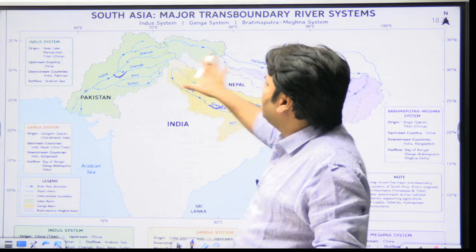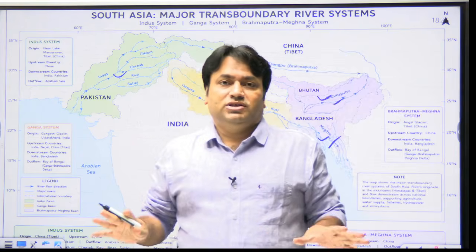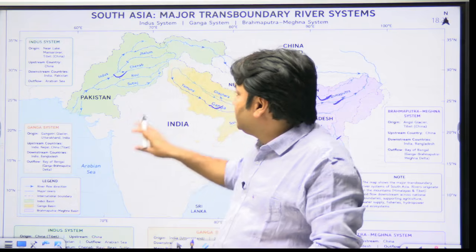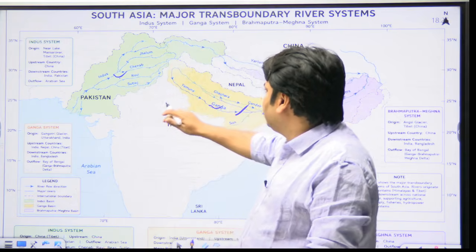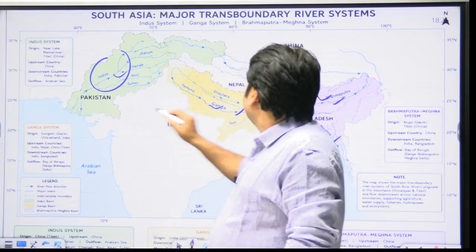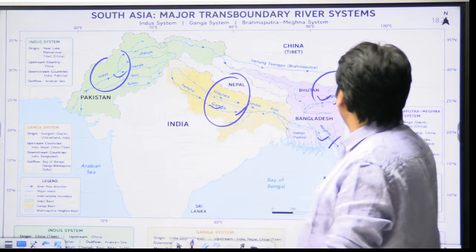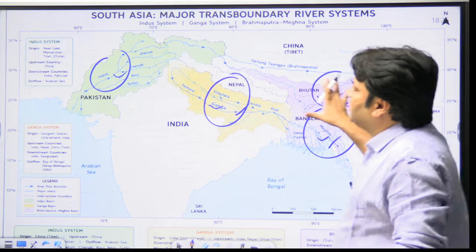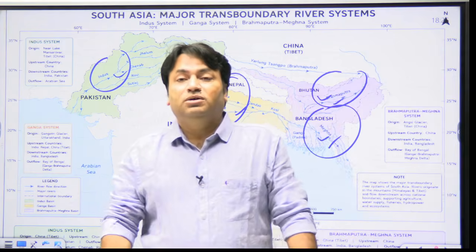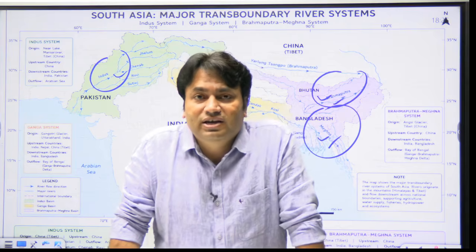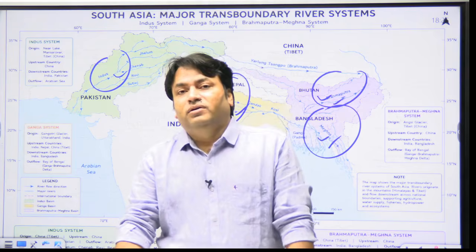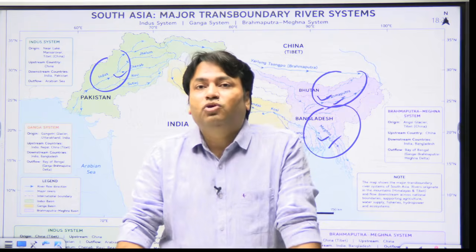So these are the South Asian river systems. And all these river systems, like we talked about Indus, Ganga, Brahmaputra, and Meghna, support a densely populated region. And when we talk about river systems, they support what?